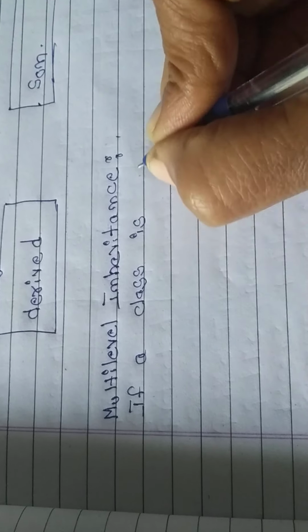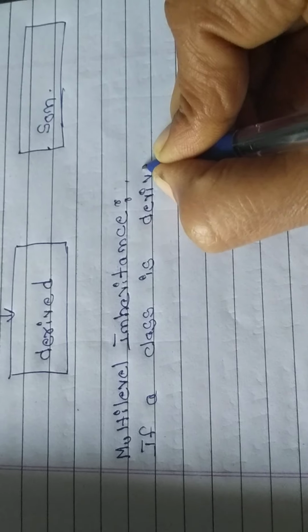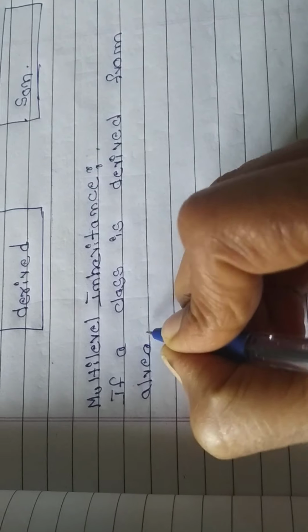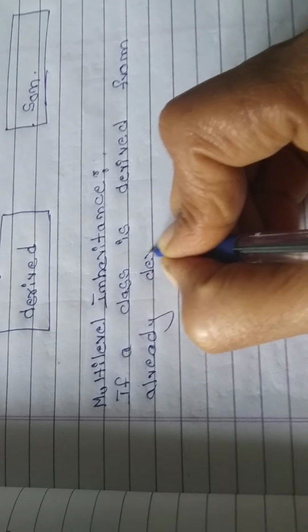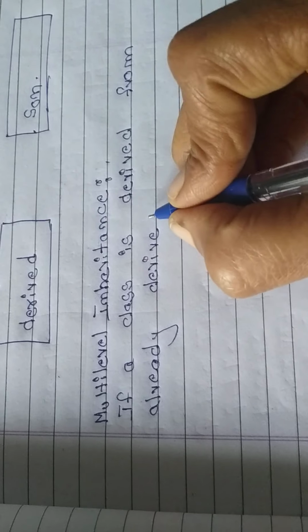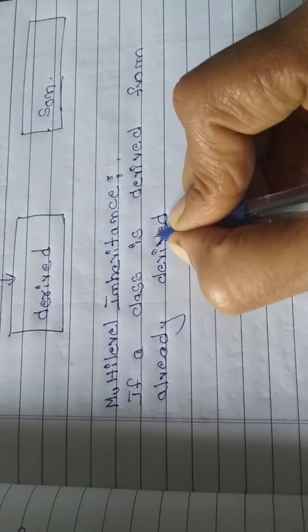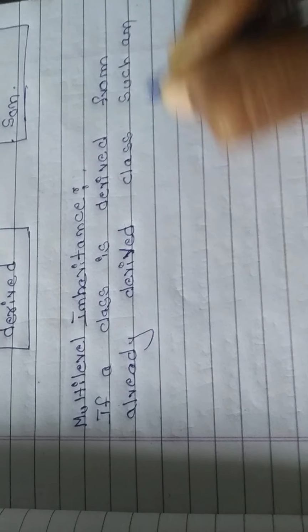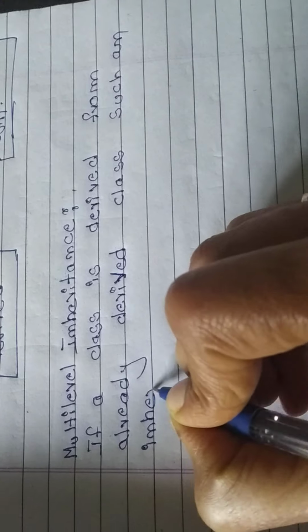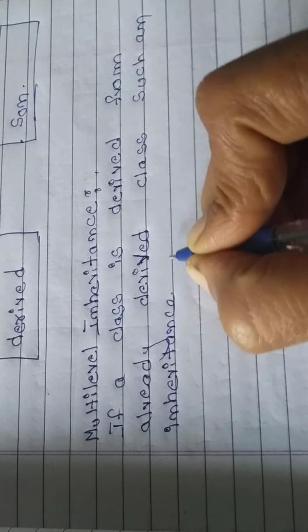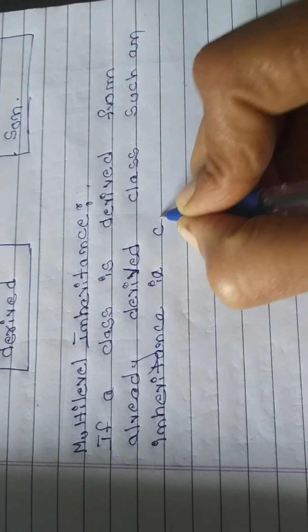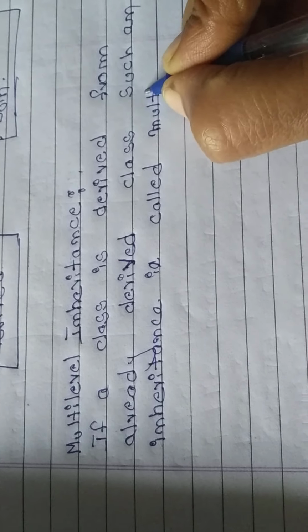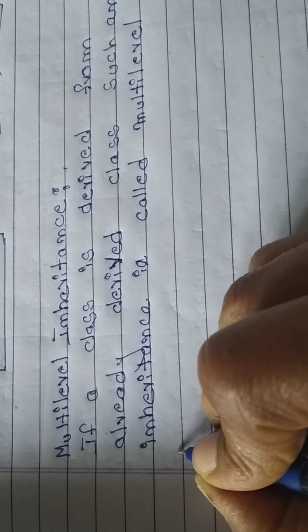If a class is derived from an already derived class, such an inheritance is called multi-level inheritance. Very easy.